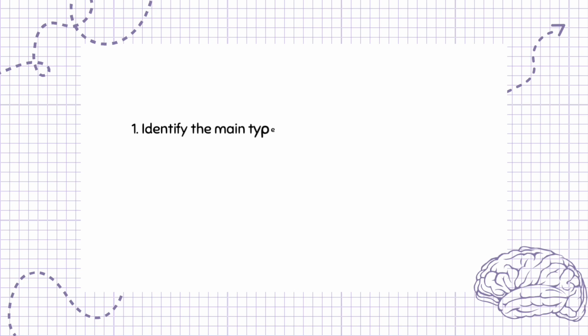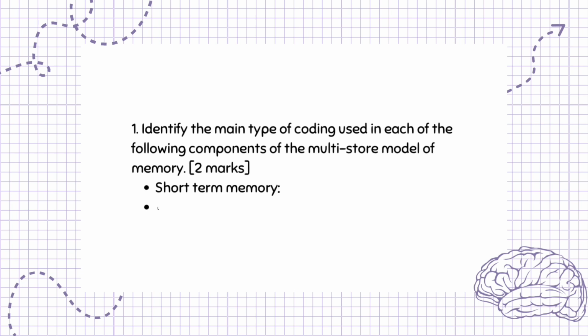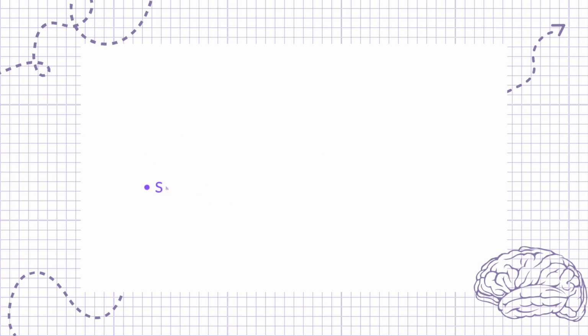Question 1. Identify the main type of coding used in each of the following components of the multi-store model of memory. 2 marks. Short-term memory. Long-term memory. Short-term memory, acoustic. Long-term memory, semantic.